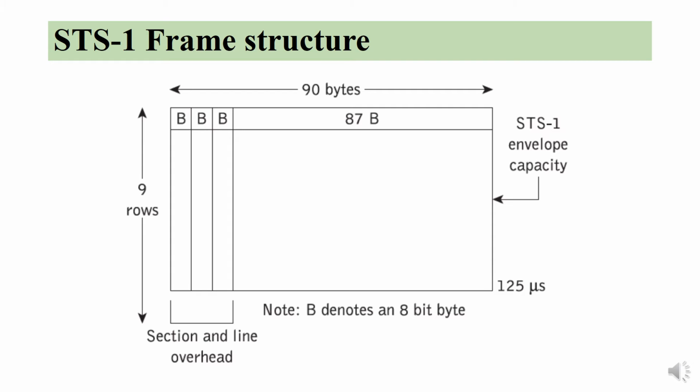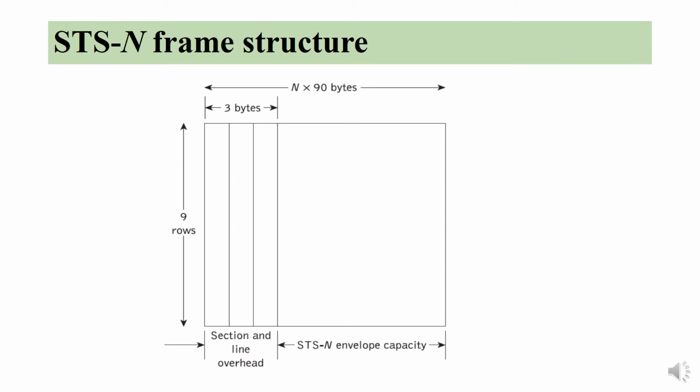What does this transport overhead do? It has several functions such as framing, scrambling, synchronization, and multiplexing within the SPE to carry various types of information such as voice and video that are multiplexed onto the STS1 signal.